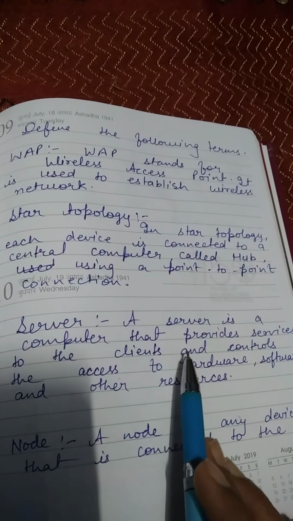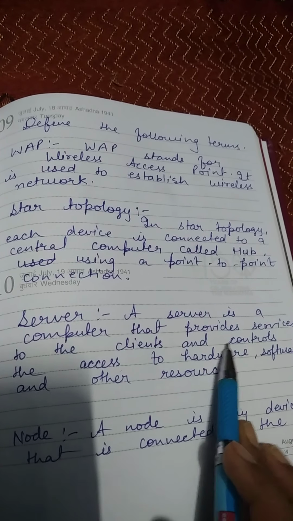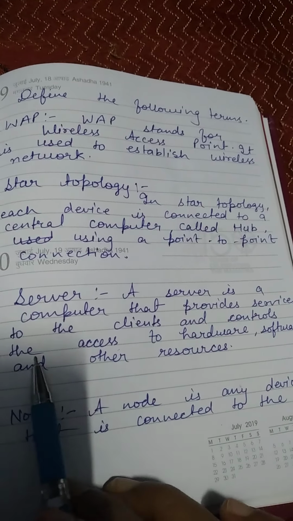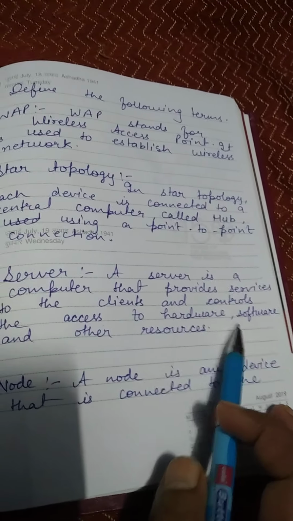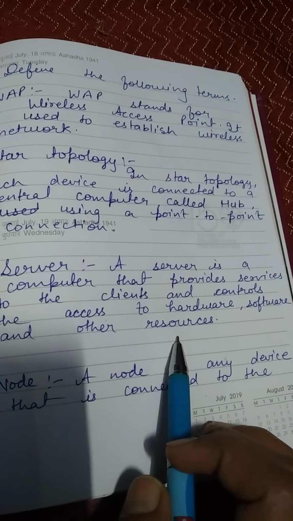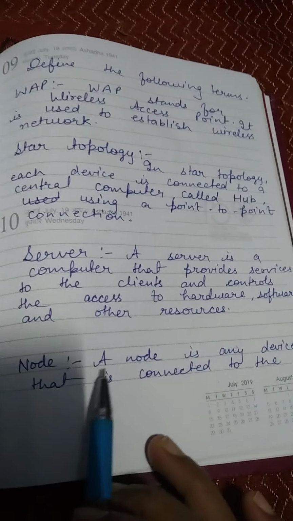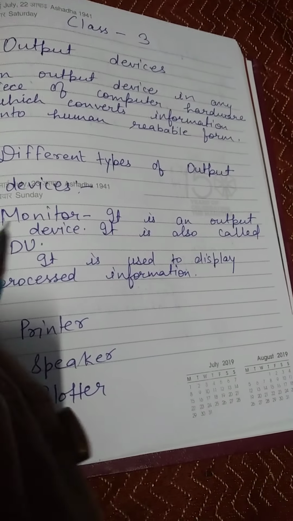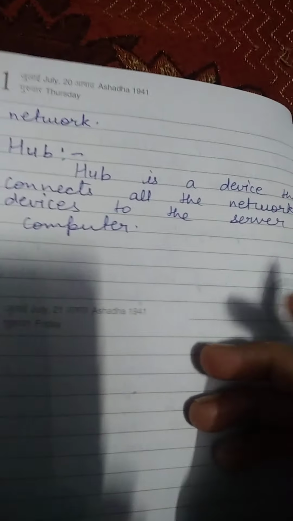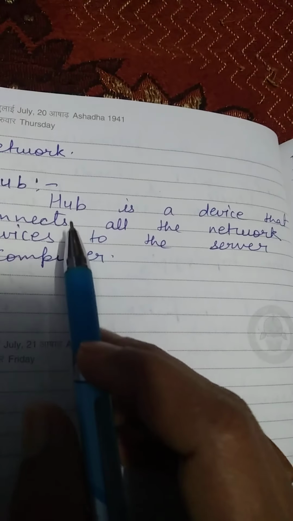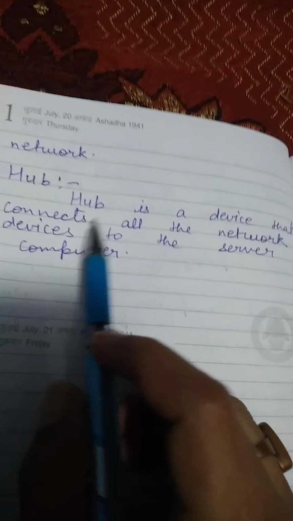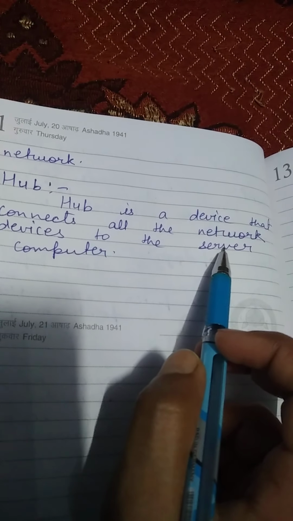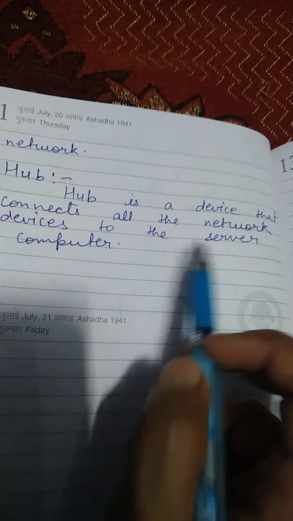Server. A server is a computer that provides services to the client and controls the access to hardware, software, and other resources. Nodes. A node is any device that is connected to the network. Hub. Hub is a device that connects all the network devices to the server computer.